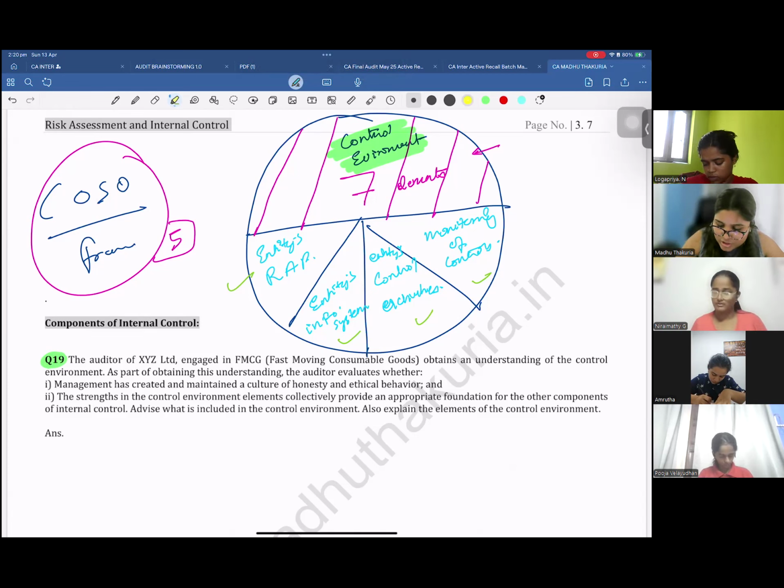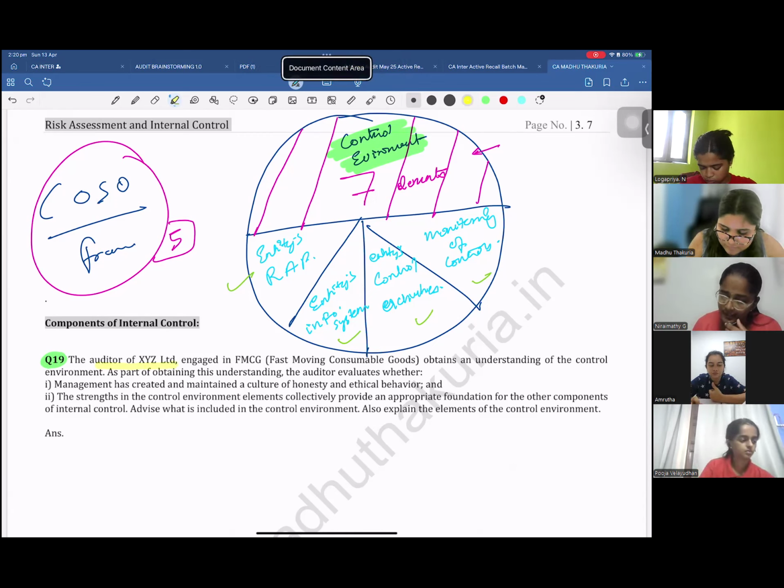Nira, can you please read question number 19? The auditor of XY Limited, engaged in FMCG, obtains an understanding of the control environment.